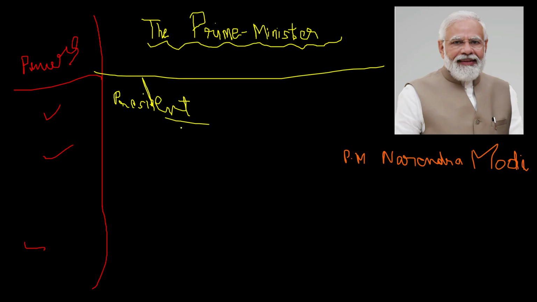The President cannot act arbitrarily in the appointment. The President invites the leader of the majority party or the group in the Lok Sabha to form the government. The Prime Minister is therefore appointed by the President. Appointment of the Cabinet ministers: they are important members of the Council of Ministers. A Cabinet Minister has the right to attend the policies. The President appoints the Prime Minister when no single party secures an absolute majority.